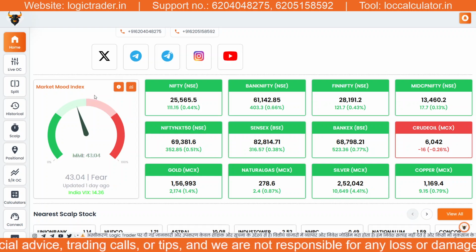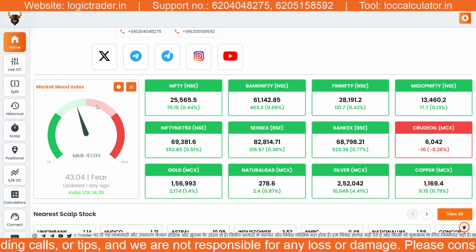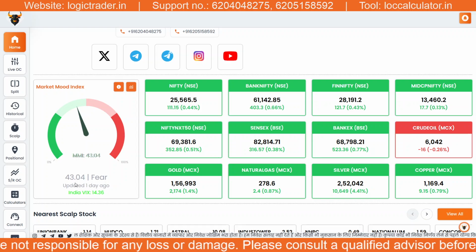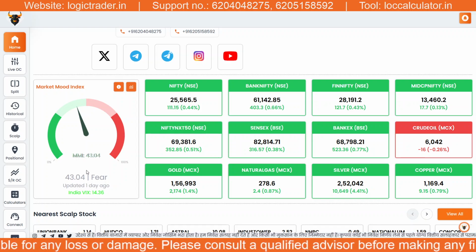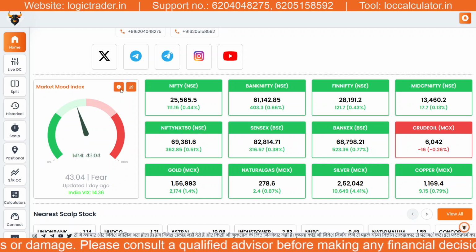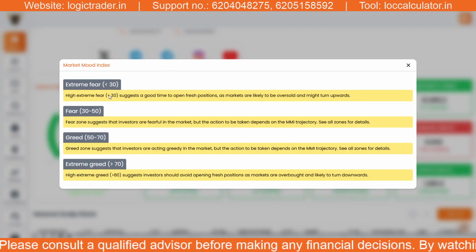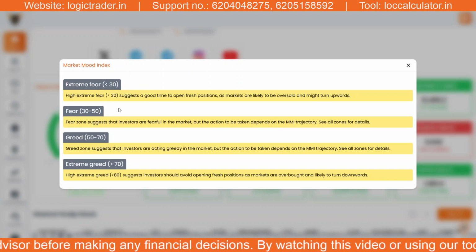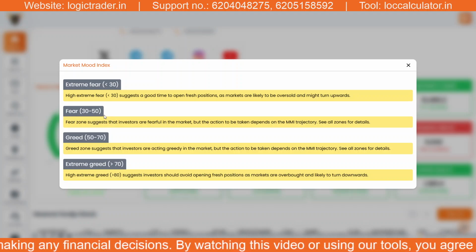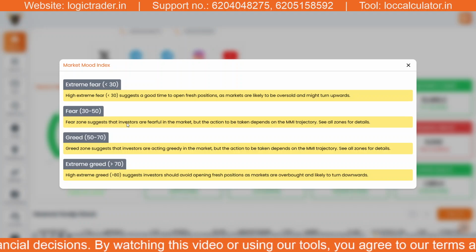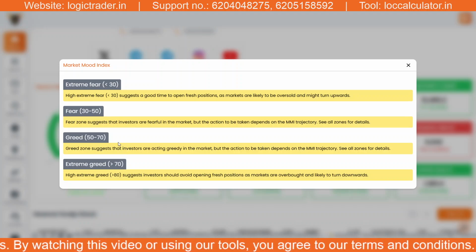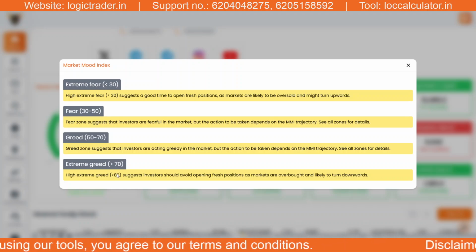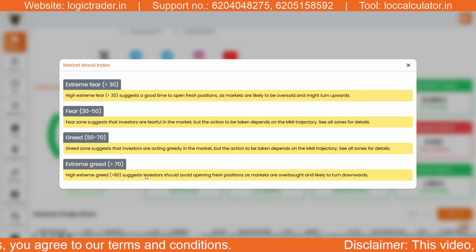The Market Mood Index indicates the overall sentiment of the market, whether the market is currently driven by fear or greed. Here is how it is simply explained. If MMI is below 30, the market is in the extreme fear zone. If it is between 30 and 50, the market is in the fear zone. Between 50 and 70, the market reflects greed, and above 70, the market is in the extreme greed zone.